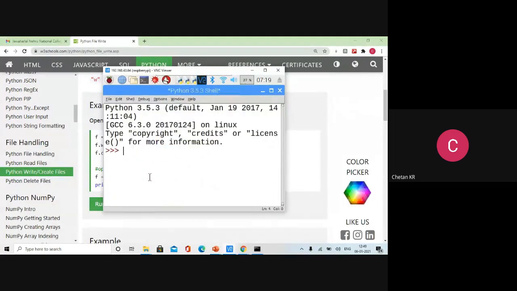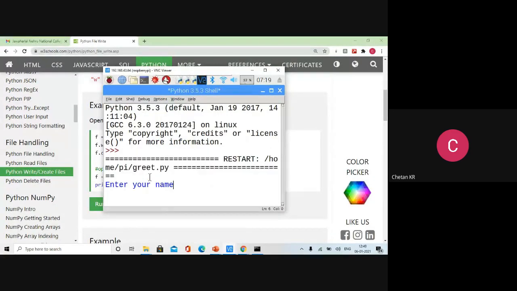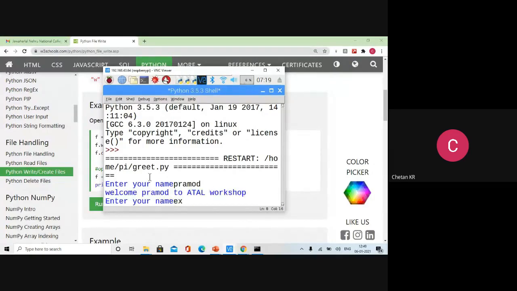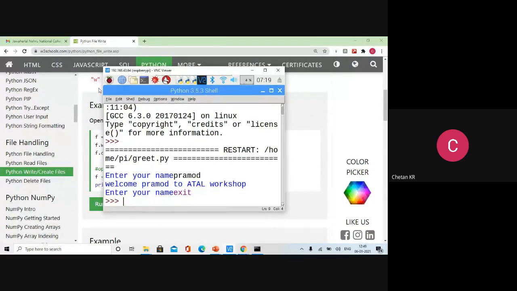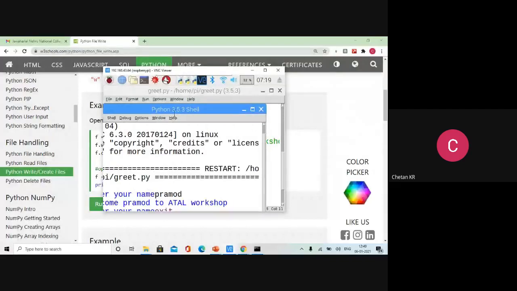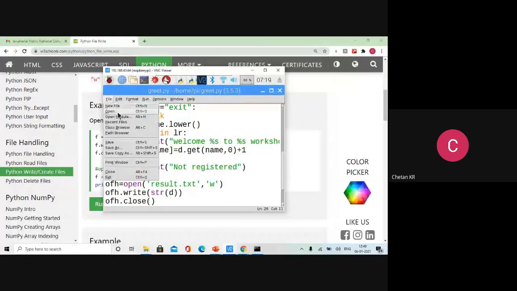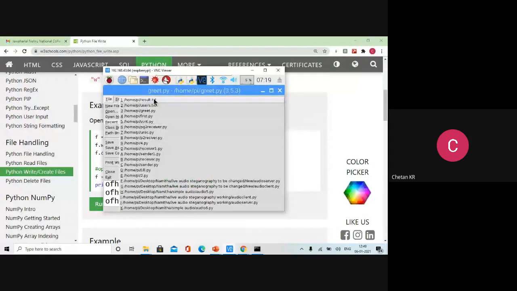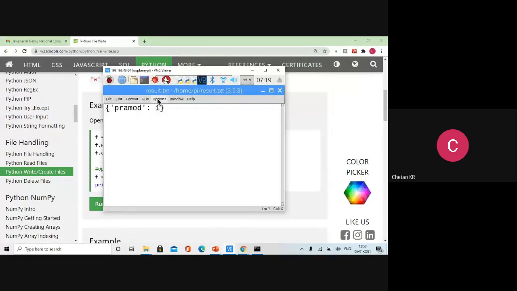We'll test for a very simple case now. Pramod and exit. Here itself, no need of the terminal. File, recent files, result.txt. Yes.